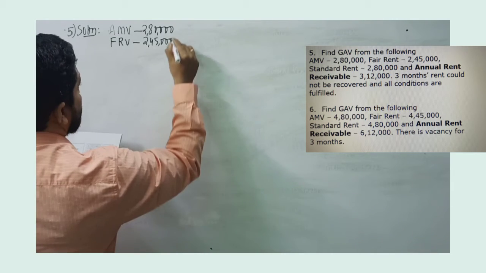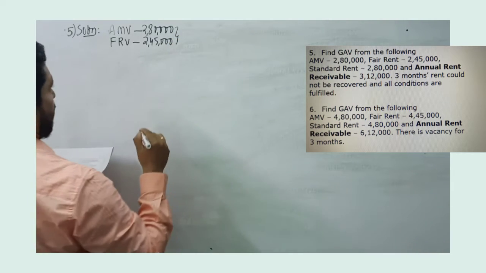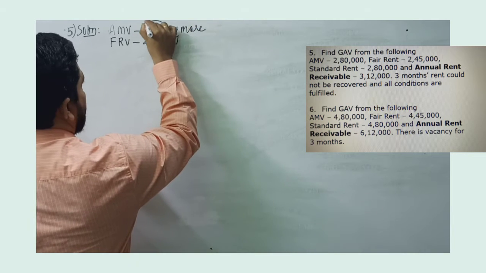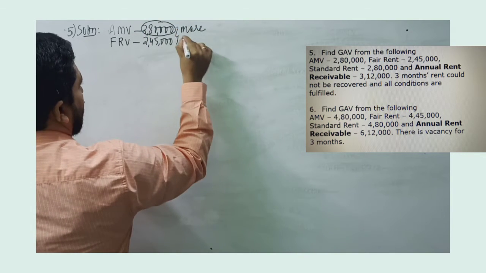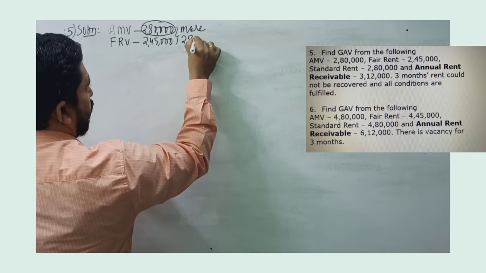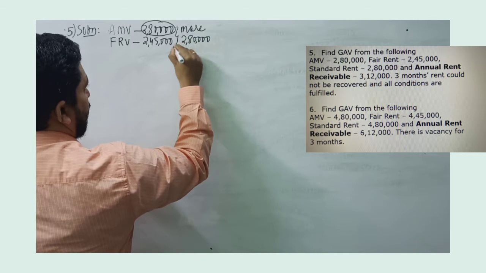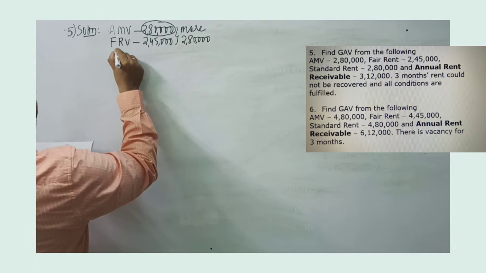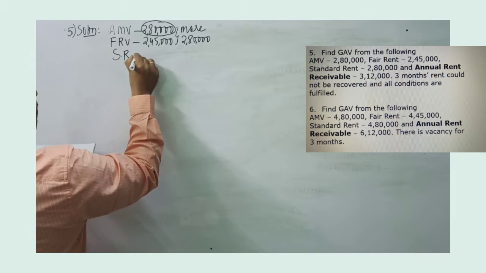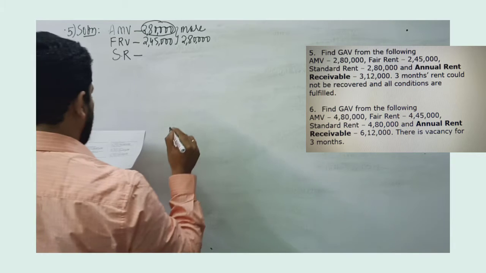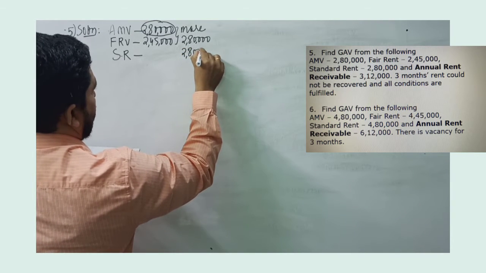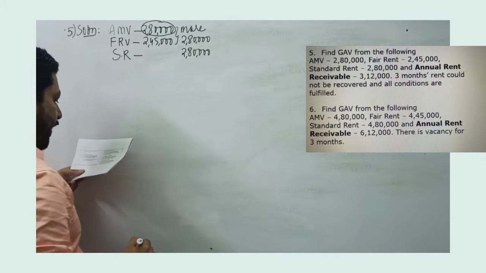2,45,000. So first step, we will compare among the two whichever is more. So if you see, 2,80,000 is more, so I record 2,80,000 as more. Then we will compare the same with standard rent. Standard rent is given, it is 2,80,000.